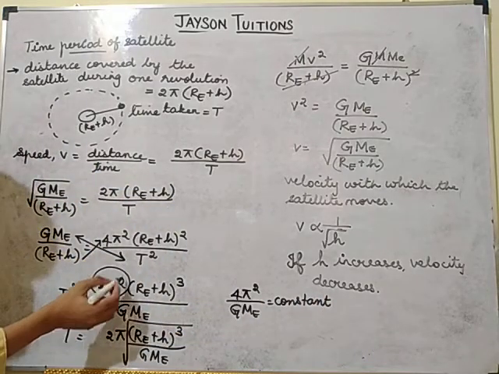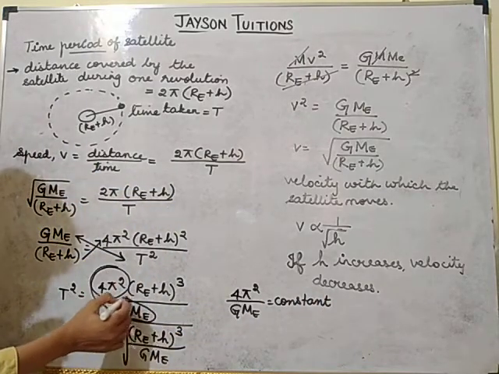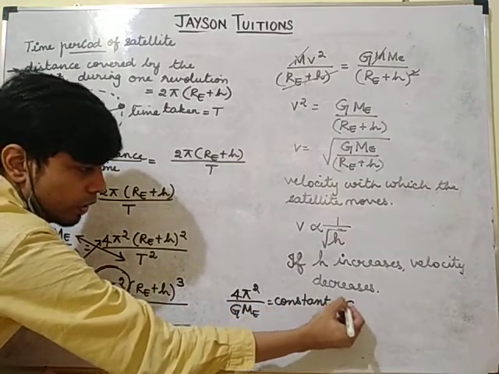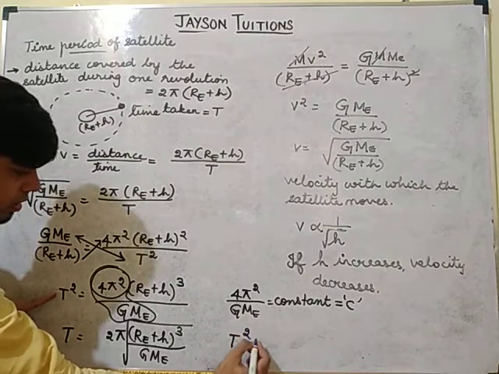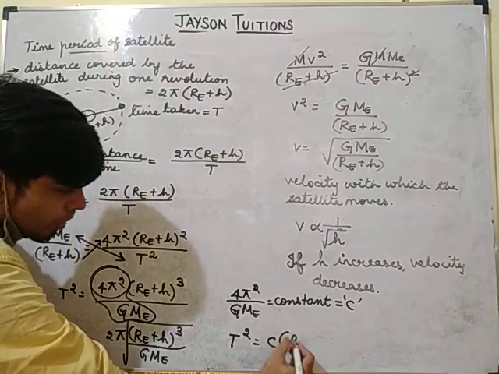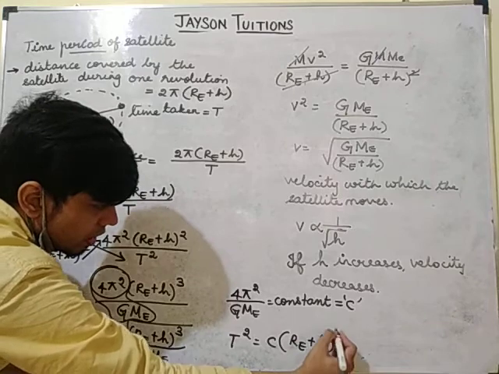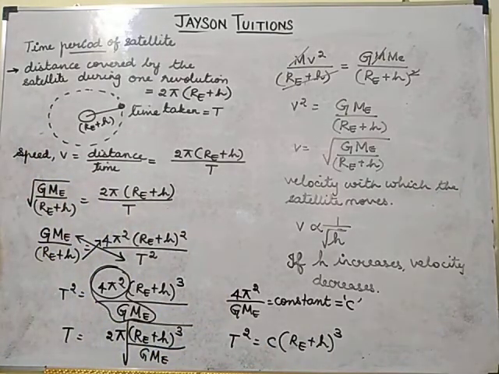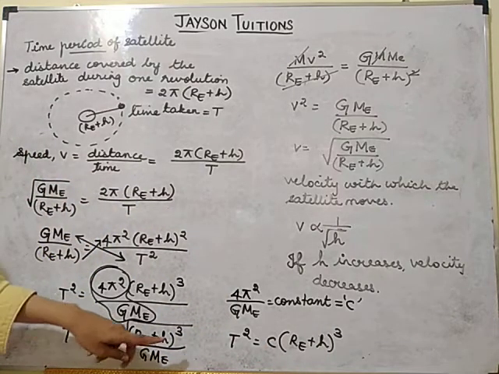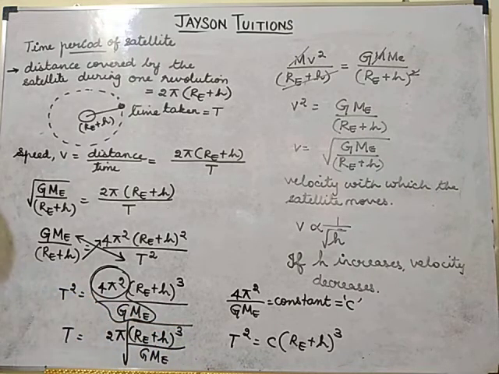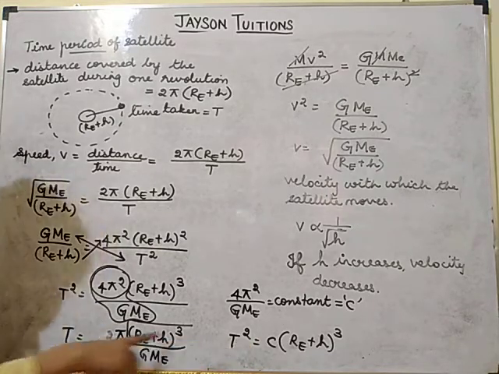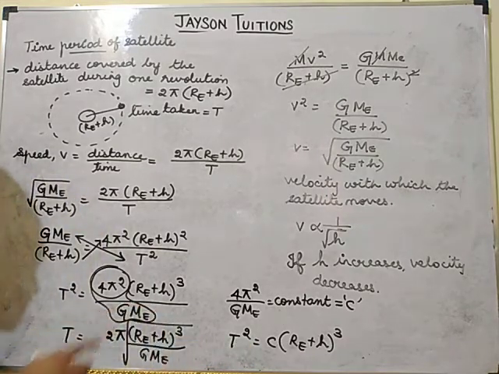So instead of this 4 pi square divided by GME, I can use one alphabet C, constant. So what I will get: T square is equal to C into (RE plus H) the whole cube. So this is the formula for the time period square, and this is the time period without square.